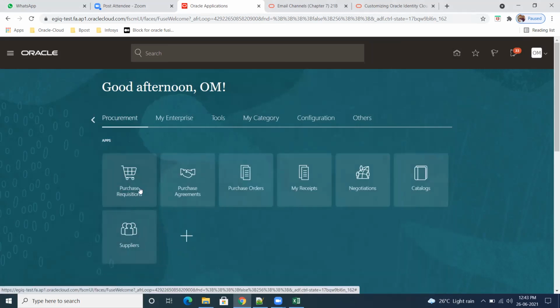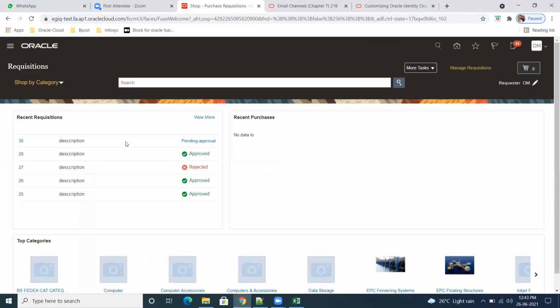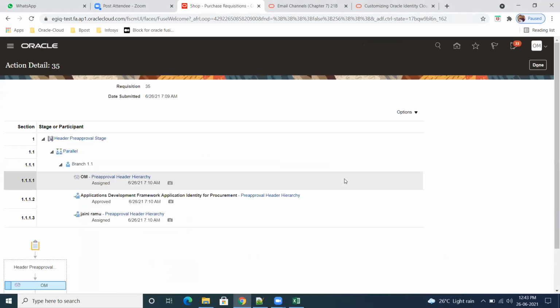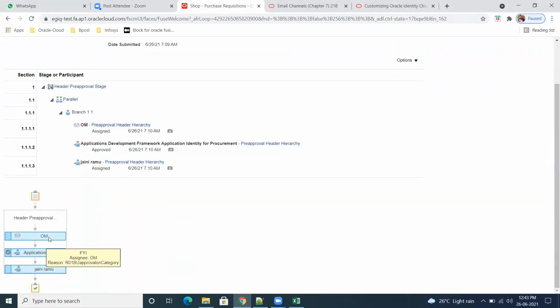Purchase requisitions, pending approval. Oh okay, it is directly just information. See what the system will do now. If the persons are the same, then they will combine into one.